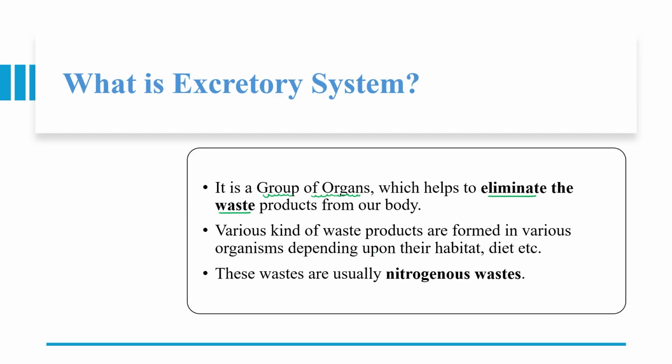Various kinds of waste products are formed in various organisms, but it depends upon their habitat and their type of diet. But overall, that waste is usually nitrogenous waste.